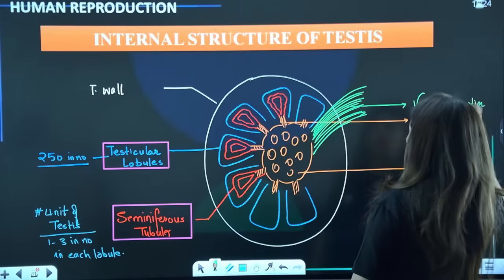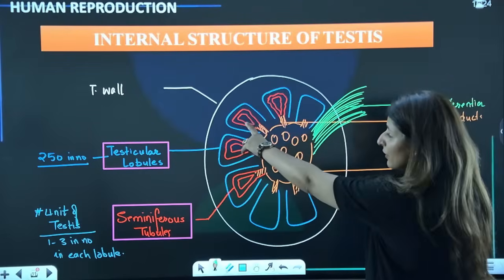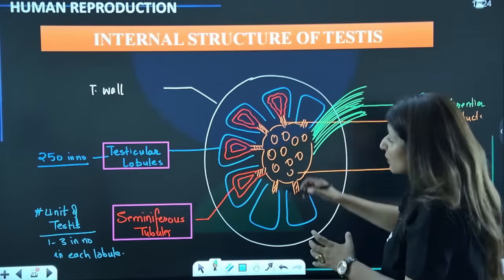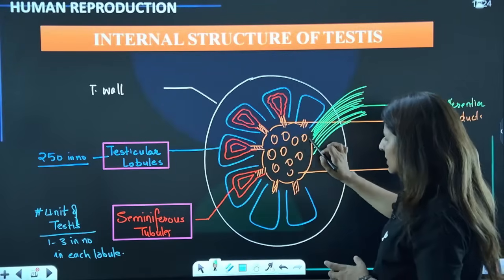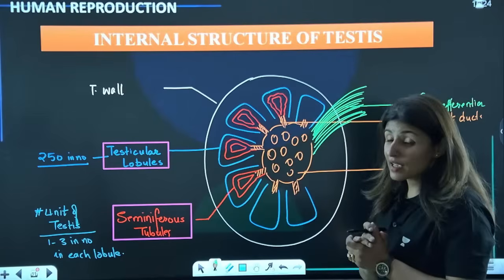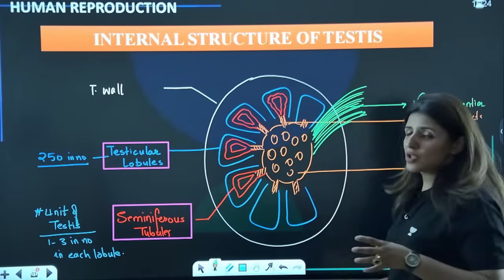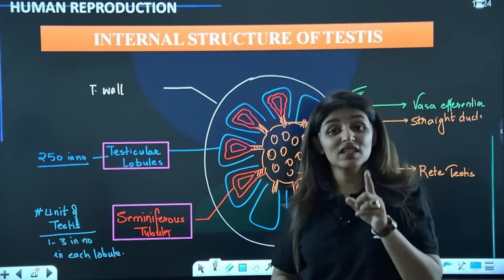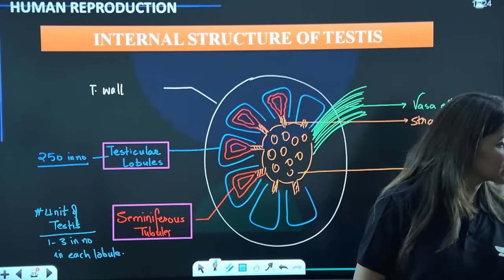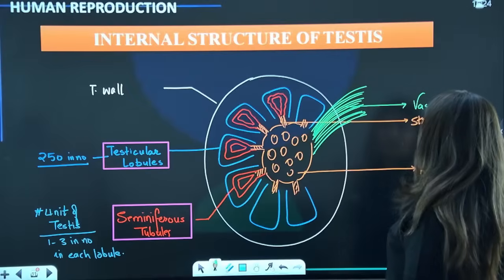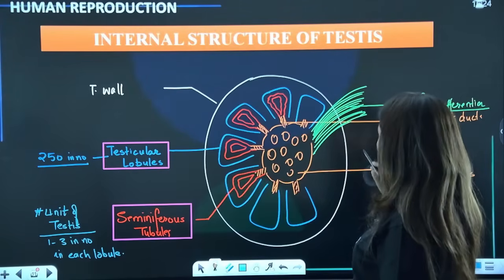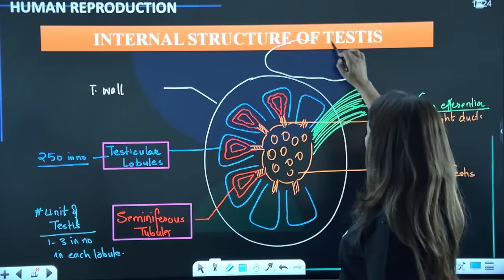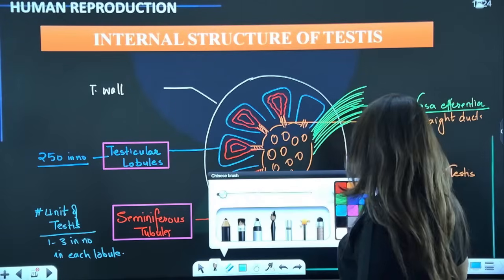Is that clear? So seminiferous tubules are going to produce sperms. From straight ducts they move into the rete testis, and from rete testis sperms go into the vasa efferentia, and vasa efferentia is going to carry sperms outside the testes for the very first time. Please tell me these points are clear. Now all these are going to open.